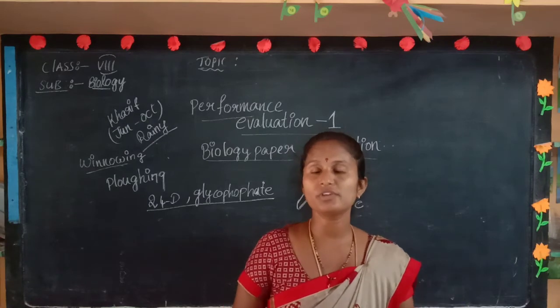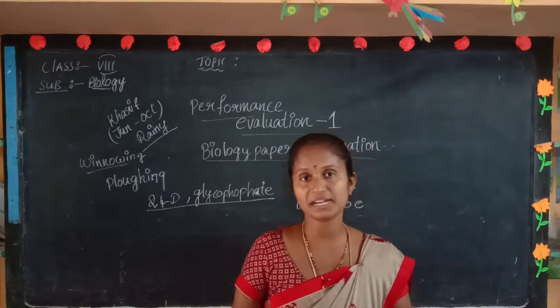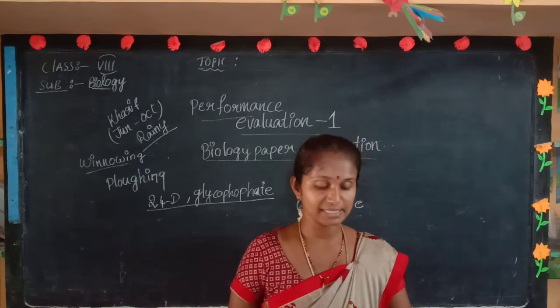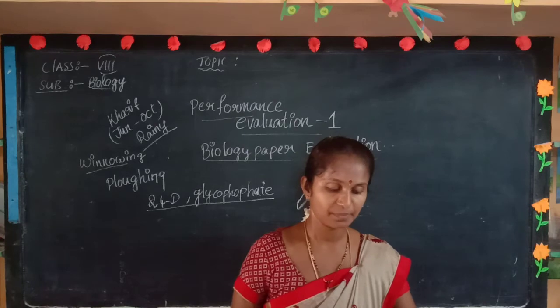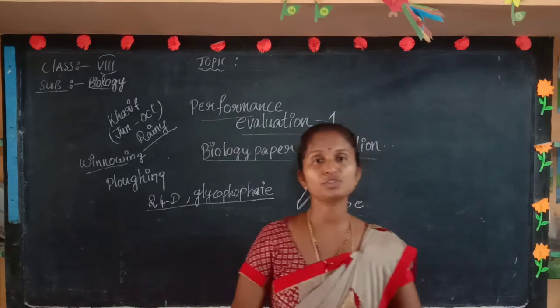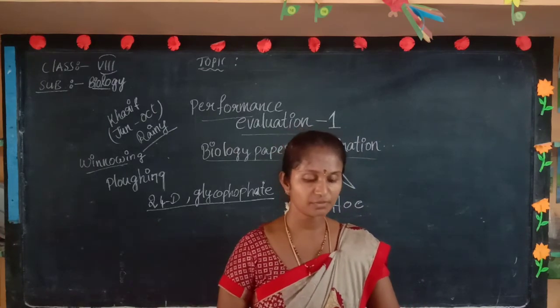The best examples are the tomato, brinjal and flower plants we take from the nursery. Yes, that is the example. That is the answer for this question. And next, B. What are weedicides? Give some examples. Now you need to write the complete sentences.